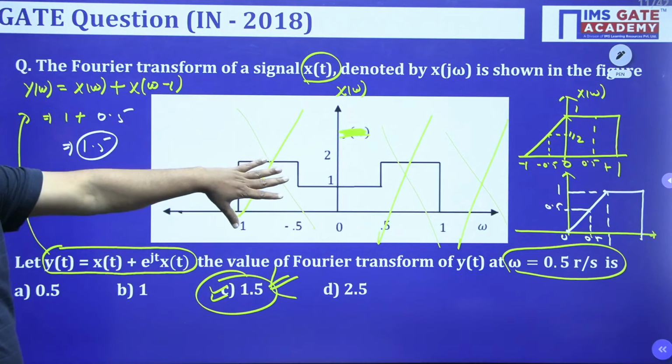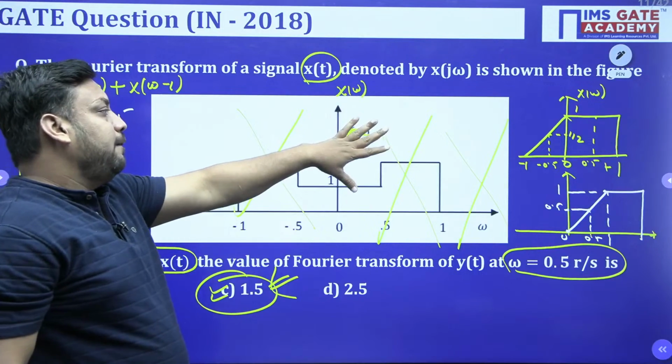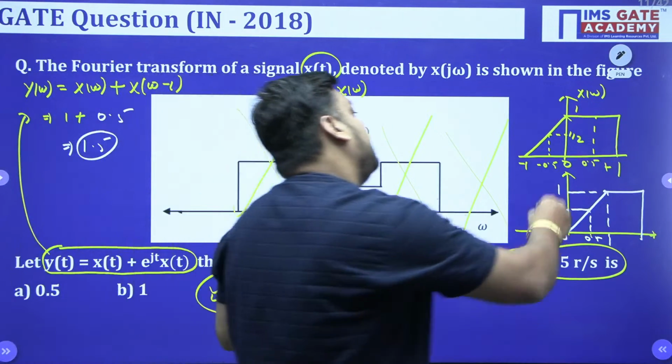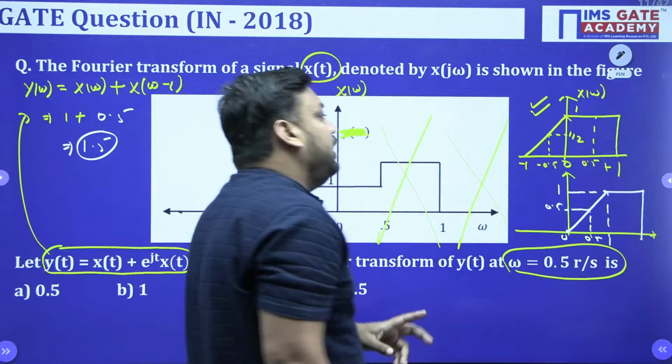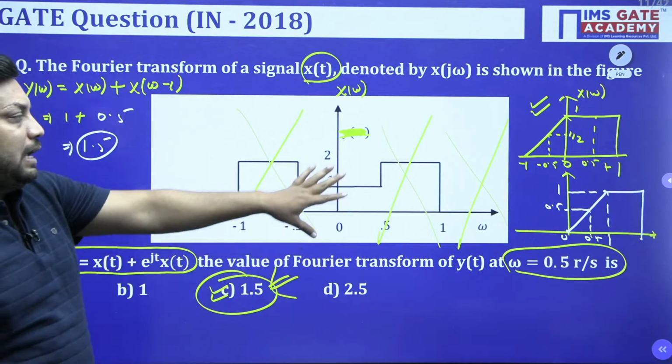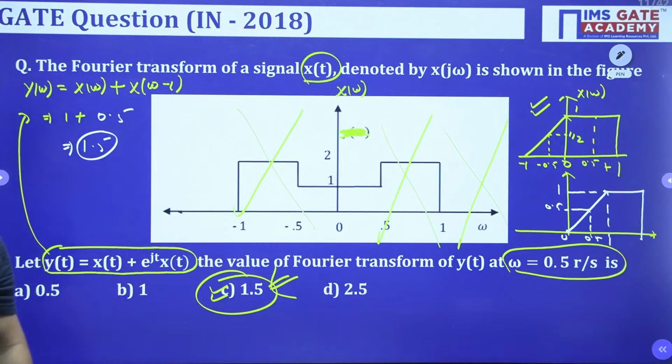So the diagram is not correct. This diagram is the wrong diagram. In the actual GATE question, this diagram is given. This is the typing mistake by the typist, because the PPT was made by the typist. So they have placed the wrong diagram here.